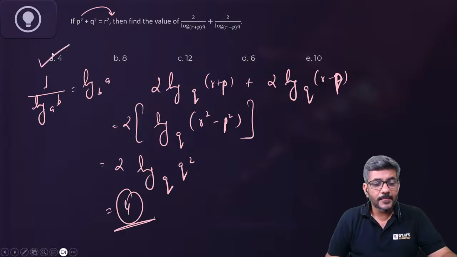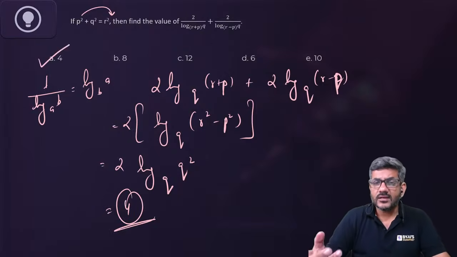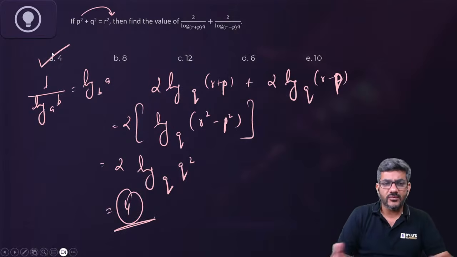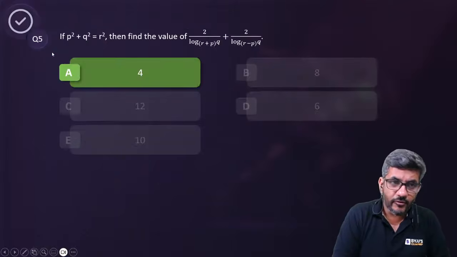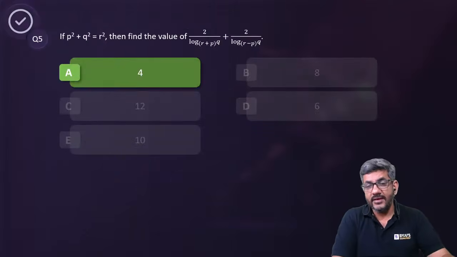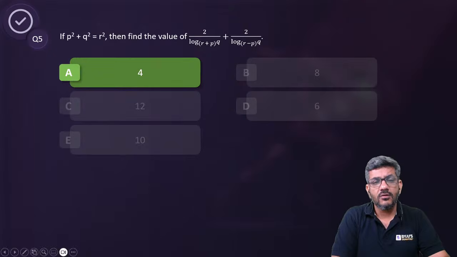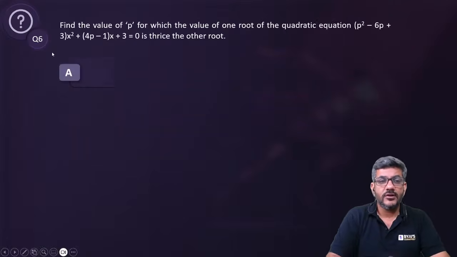Very easy question. Logarithm based questions are anyway generally easy. Somehow we are very much afraid of logarithm. We feel that logarithm will not be possible for us, but it's an easy question. 4 is the right answer for this question number 5. We have to go a little fast now. I'll move ahead to question number 6 on your screen now.